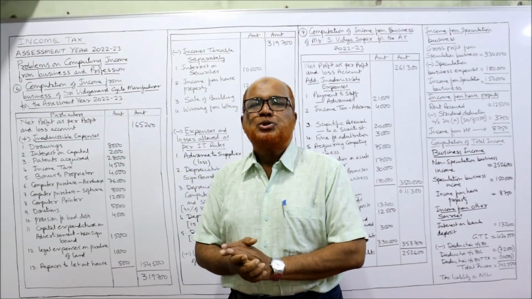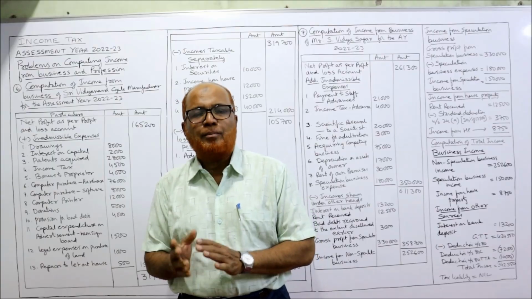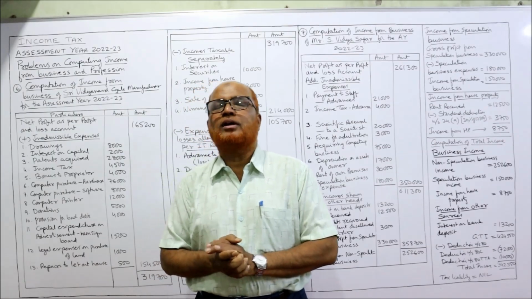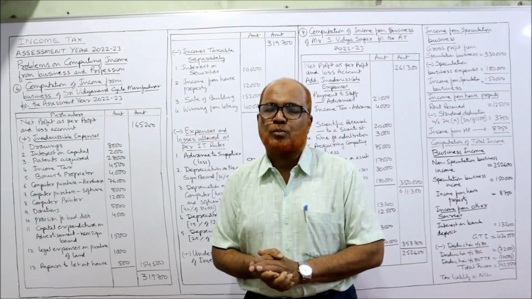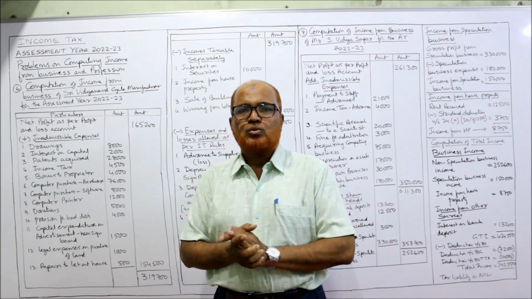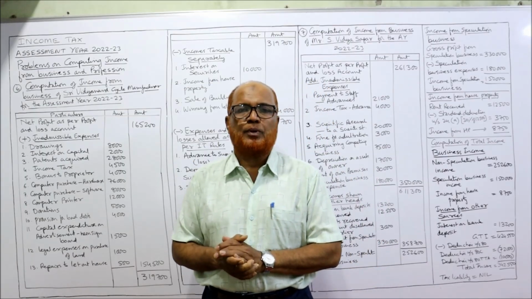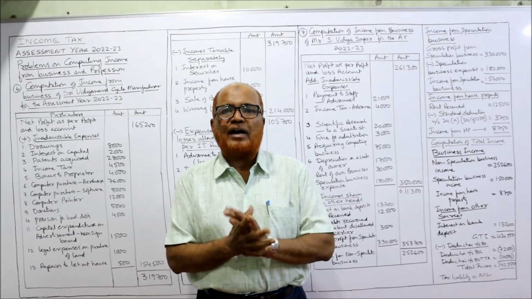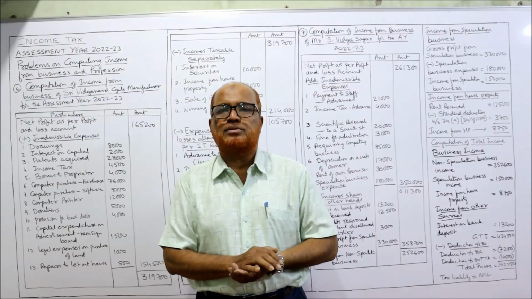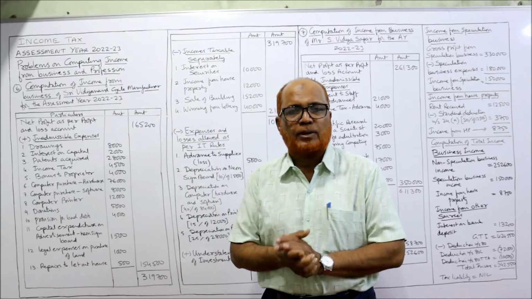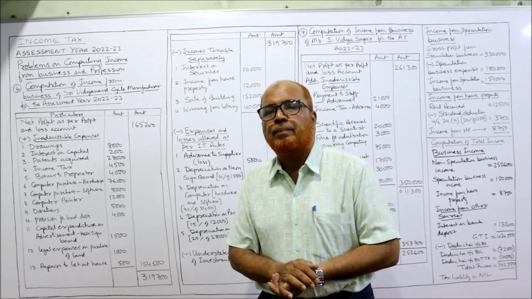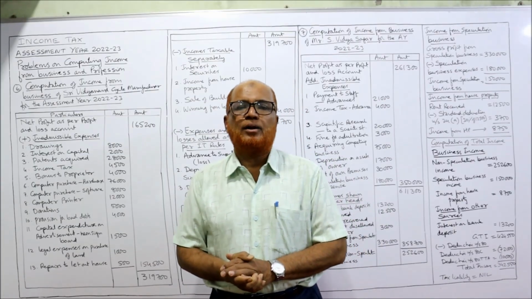I'm Hasham. So far I've completed 5 problems on computing the income from business or profession. Now in this video I'm going to start 2 more problems, the 6th and 7th. After completing 5 problems, if you have watched all of them, you are definitely in a position to attempt the problem of how to compute the income from business and profession.